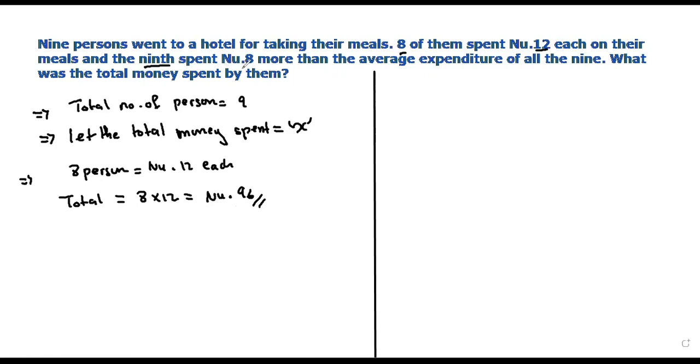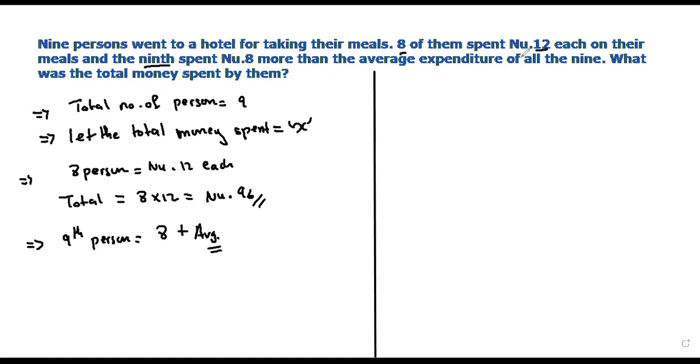Now the tricky part comes here: the 9th person will spend Newton 8 more than the average expenditure of all the 9. How to do that now? The 9th person is spending 8 more than the average expenditure of all of them. So we have to find this average, but before that we need to find the total expenditure. How do we calculate the total expenditure?